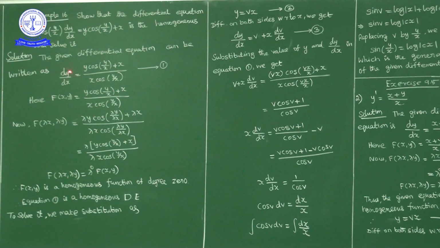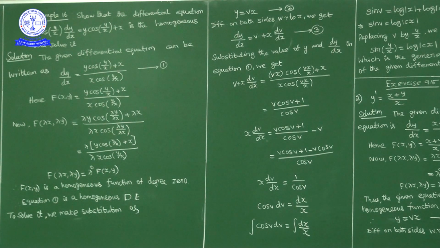Now dy/dx = f(x,y), where f(x,y) is a homogeneous function of degree 0. So the given equation 1 is a homogeneous differential equation. Okay, up to here we proved that the given differential equation is a homogeneous differential equation.